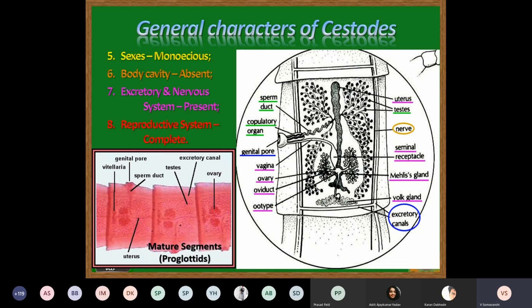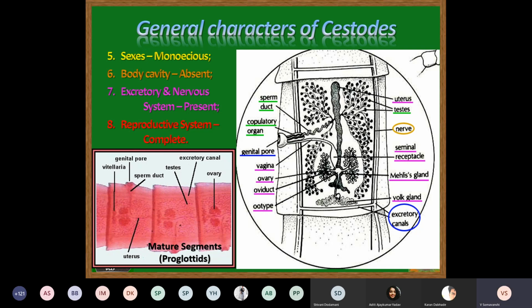And this parasite undergoes self-fertilization, where numerous eggs are produced in the uterus. Rarely, sometimes, when the parasite is present in the intestine and gets folded up, cross-fertilization between two segments may occur.